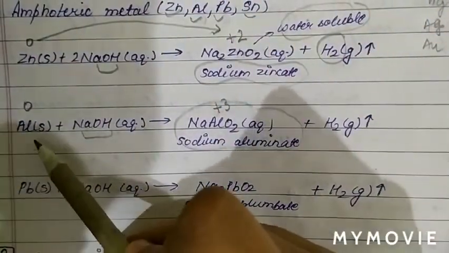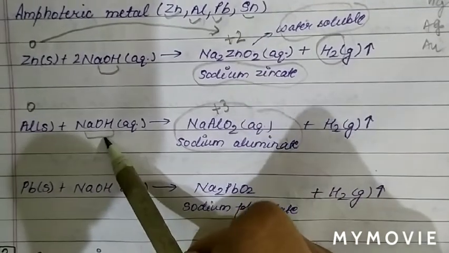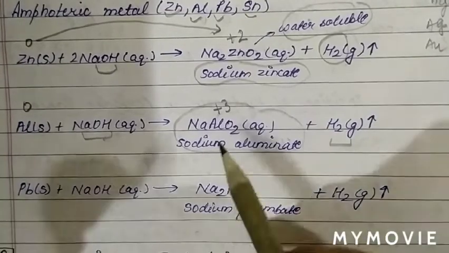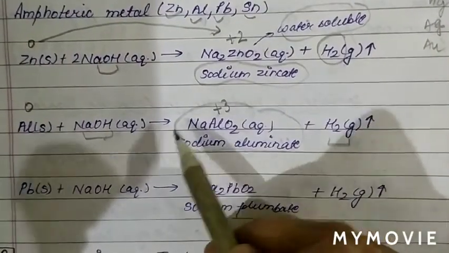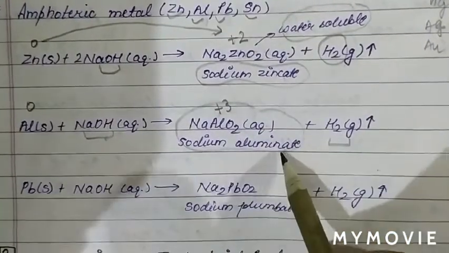When an amphoteric metal like aluminium reacts with base, which gas is liberated? Hydrogen gas, and the compound formed is sodium aluminate, like sodium zincate.